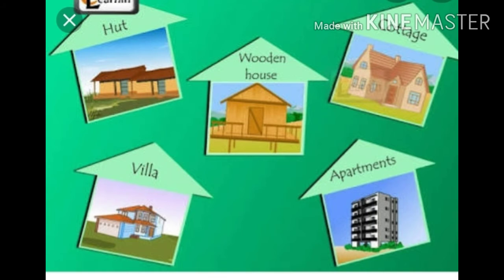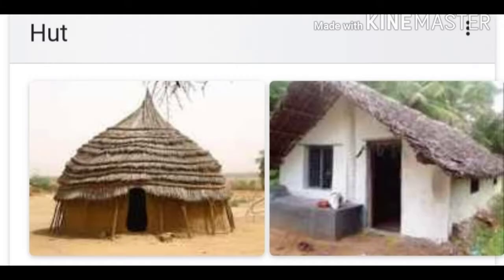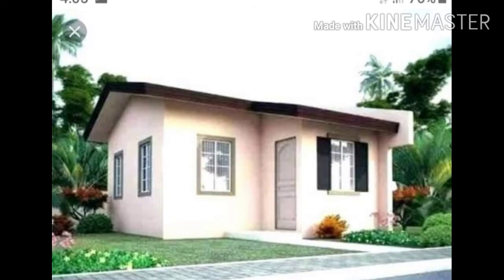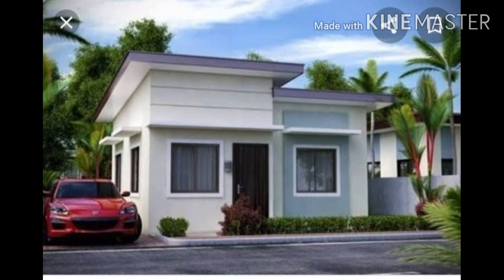These are huts, wooden house, cottage, villa and apartments. As you have seen different houses, they are made by using different materials. Among them, some houses are strong and some are weak. These are the pictures of huts. Hut is made of mud, straw and bamboo. It is not a strong house, means it is a weak house. It is a small house. Small house have few rooms only.